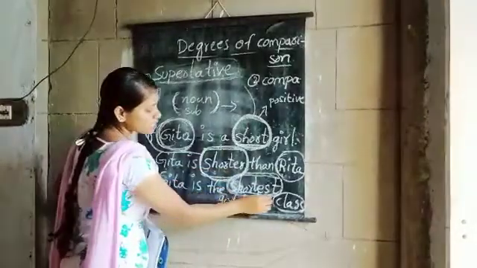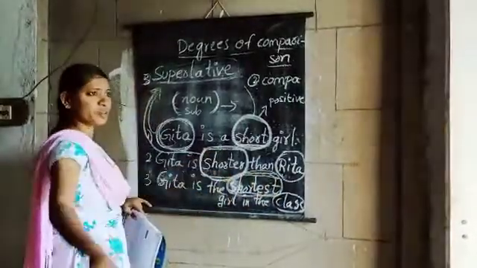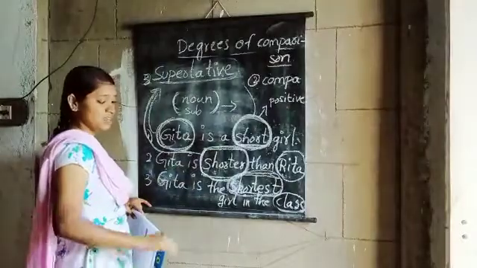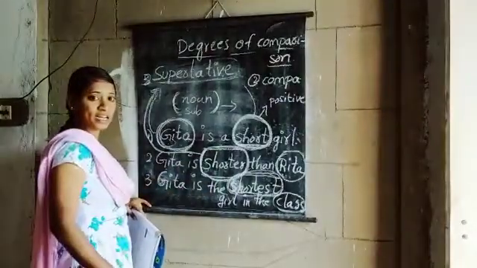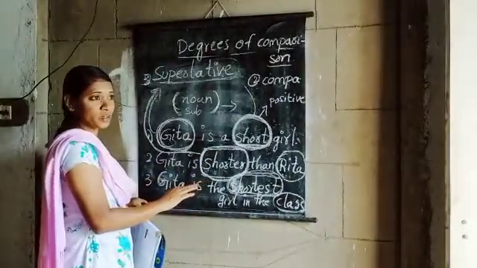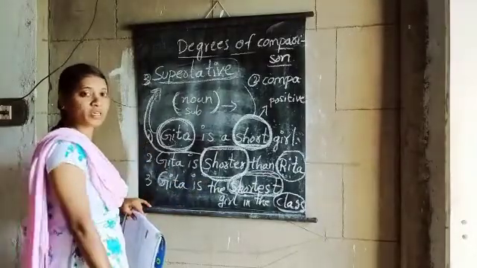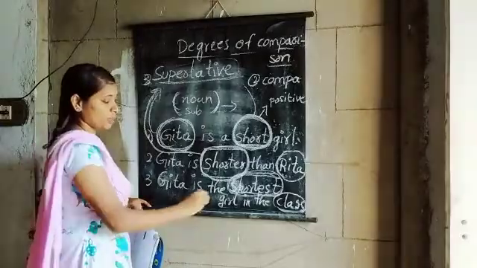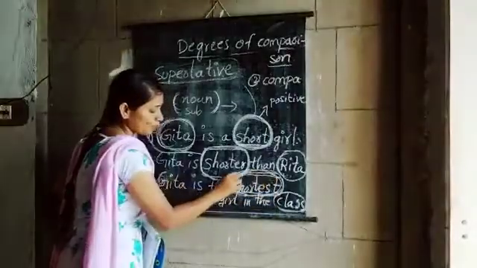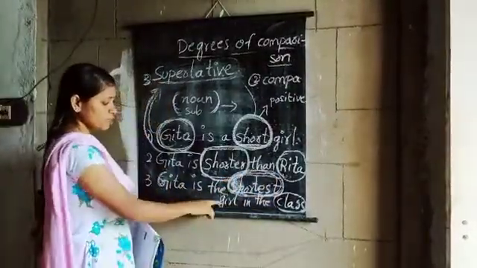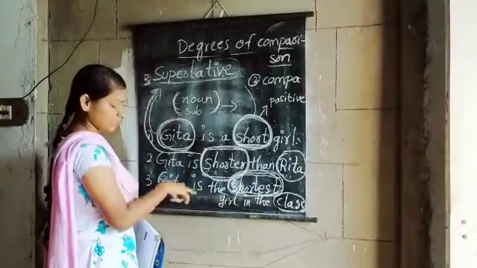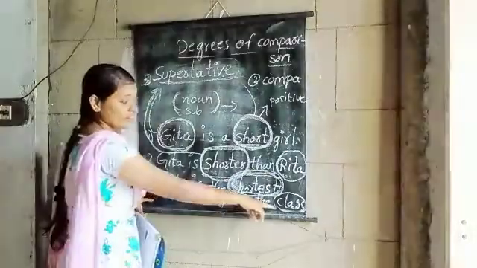And shortest means with everyone. You are comparing with everyone in the class. So looking at everyone in the class, she is the shortest one. Andarkante short one. So this is called superlative degree. We are comparing Geeta with everyone in the class.